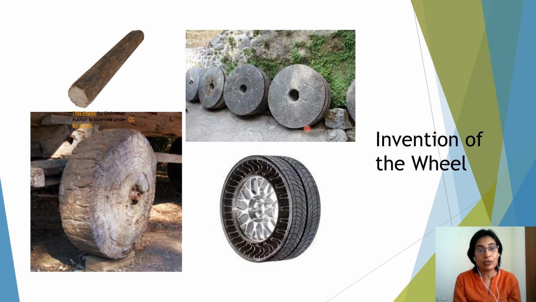Look, this is a very old one where they have used wood, and then he also made it out of stones. Can you see that he made wheels using stones, and this later was used as a grinding stone as well. And now you have the new modern tires. So the invention of the wheel was very, very important to man, because after that his life started changing drastically.